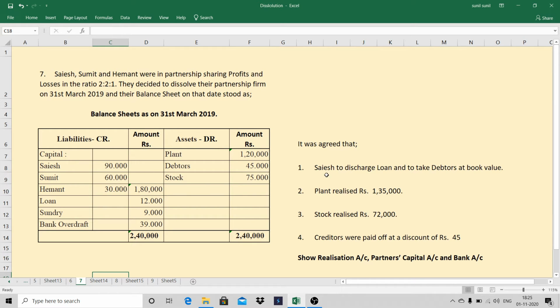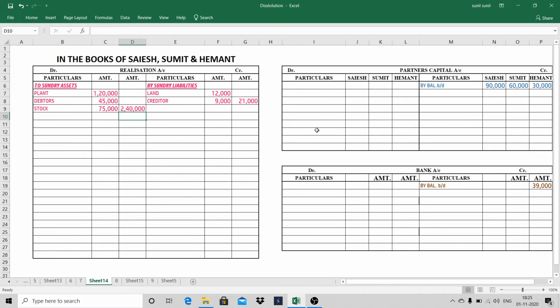First one, Sayesh to discharge loan and take debtors at book value. So Sayesh will be paying loan and for that he will be taking debtors. So first we'll see the entry for payment of loan. How will he pay loan? For that we'll go to the credit side.